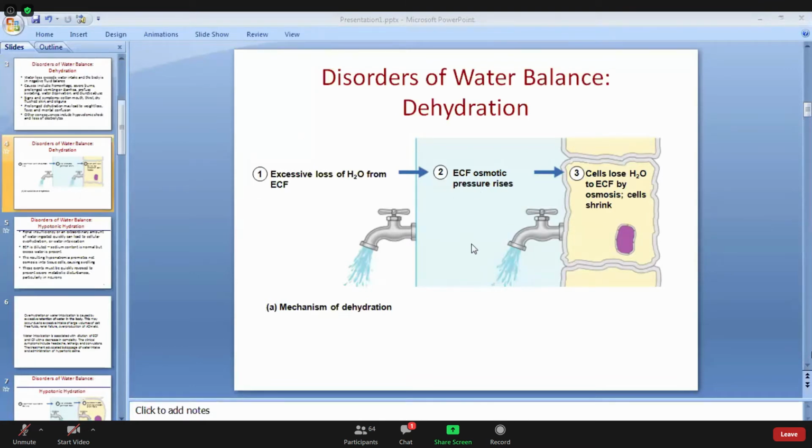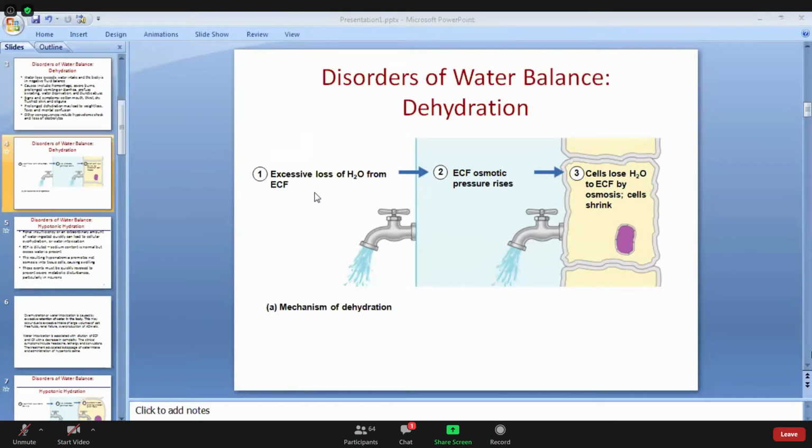When the osmotic pressure rises, it makes fluid flow out of the cells, and hence cells lose water to ECF by osmosis. So in this case, the cells shrink. This is the mechanism of dehydration.